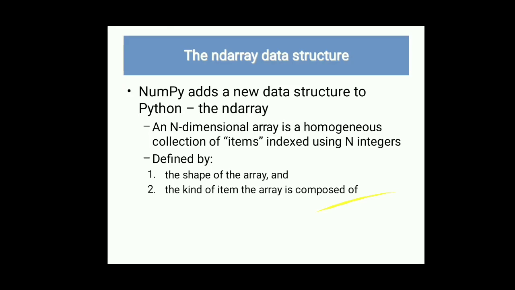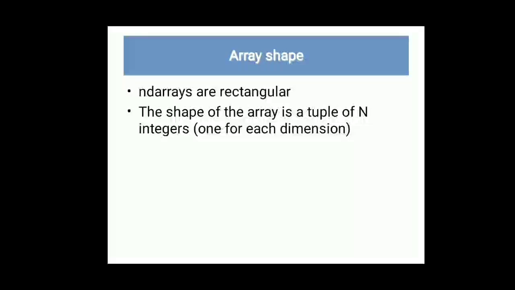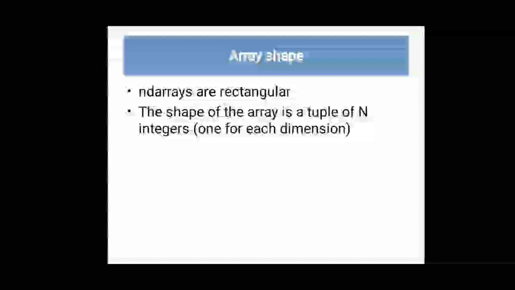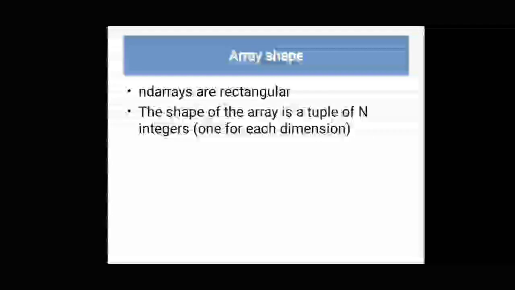So NumPy adds a new data structure to Python, the n-dimensional array, a homogeneous collection. So the shape of the array and the kind of items the array is composed of. N-dimensional arrays are rectangular because they contain the shape. The shape of the array is a tuple of n integers, one for each dimension. Then array item type: every n-dimensional array is a homogeneous collection of exactly the same data type. Every item takes up the same size block of memory. Each block of memory in the array is interpreted in exactly the same way.